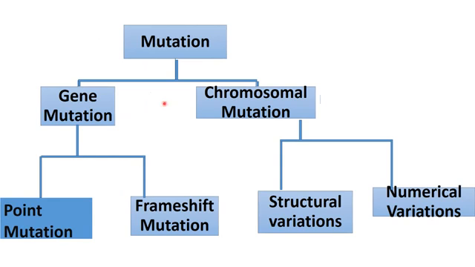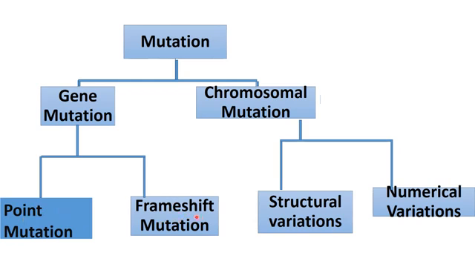The next topic was mutation. Mutation is a sudden inheritable change in genetic material, and that change can be in gene or in chromosome. So mutations are of two types, gene mutation and chromosomal mutation. Gene mutation is further of two types, point mutation and frameshift mutation. Point mutation means change in a single nitrogenous base pair, and here it can be deletion mutation, insertion mutation, or substitution, means replacement type mutation.